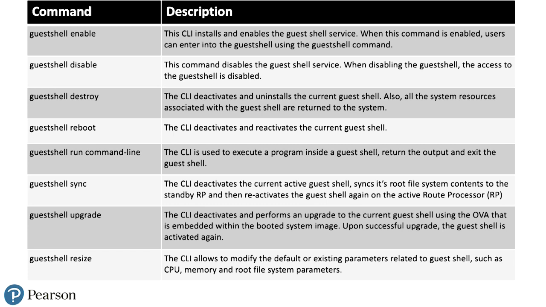Guestshell sync. The guestshell sync command deactivates the current active Guest Shell, syncs its root file system contents to the standby RP, and then reactivates the Guest Shell again on the active route processor. Guestshell upgrade allows you to deactivate and perform an upgrade to the current Guest Shell using the OVA file that is embedded with the boot system image. Upon successful upgrade, the Guest Shell is activated again. Guestshell resize allows you to set or resize the Guest Shell parameters such as the memory, CPU, or the root file system.